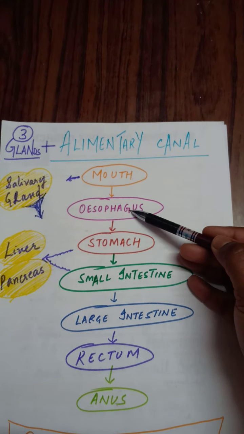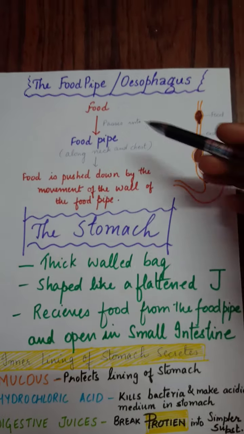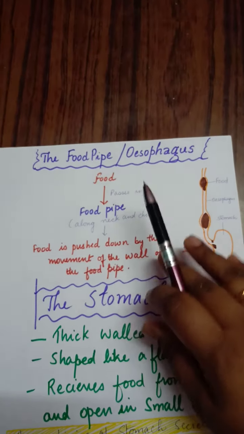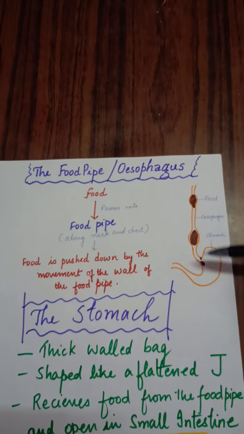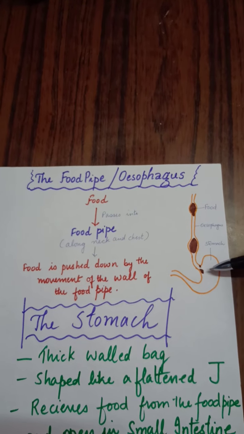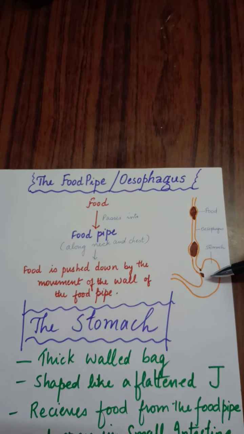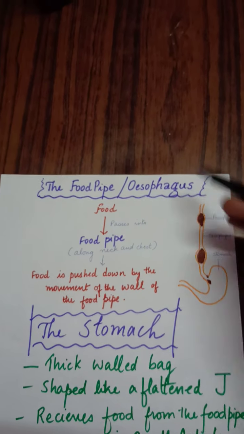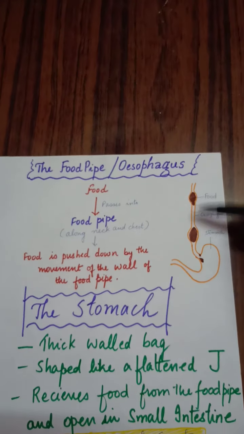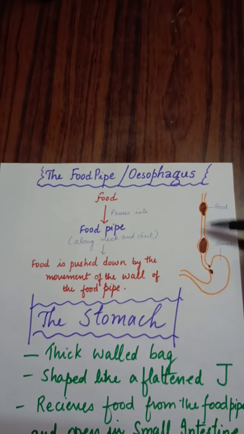Let us move on to the second aspect, that is the esophagus of the alimentary canal. When we talk about the esophagus or the food pipe, what is this food pipe? This food pipe is a pipe which connects to the stomach. It helps in pushing down the food to the stomach. My dear children, just note down that no further digestion takes place in this esophagus. Esophagus is just pushing down the food. No digestion takes place in this esophagus.